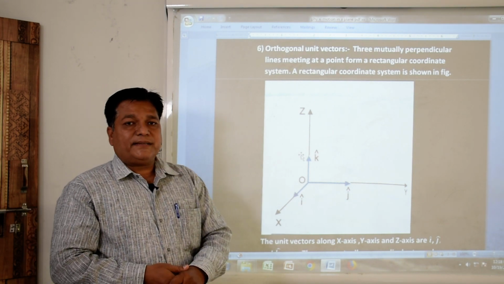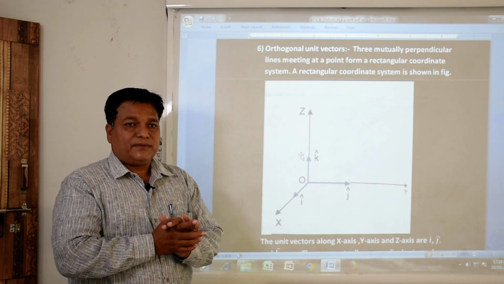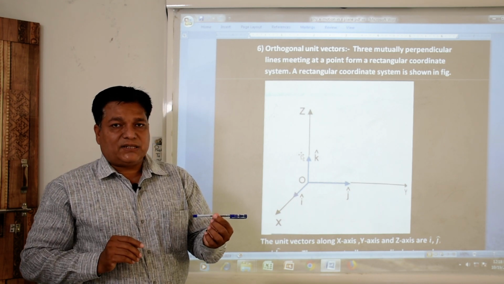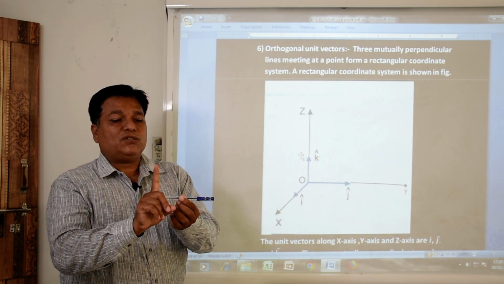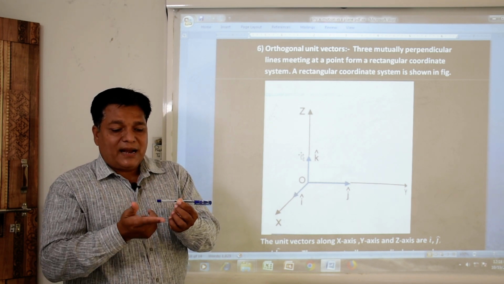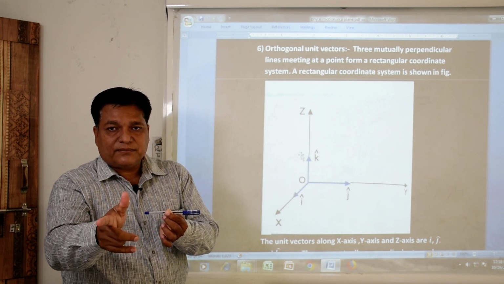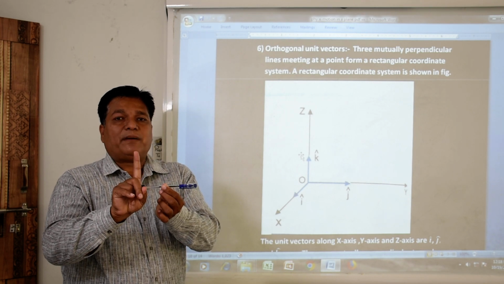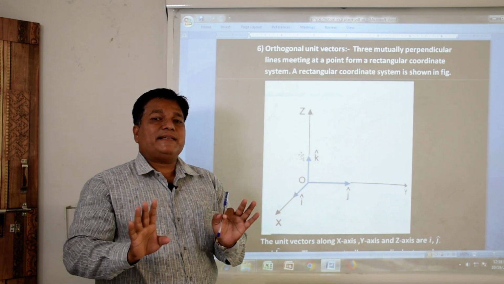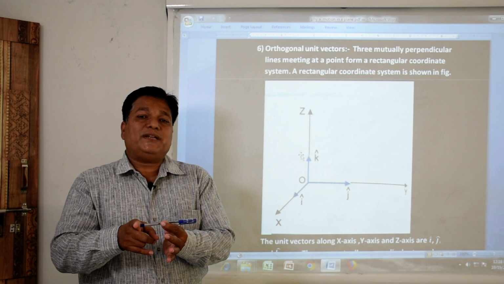Orthogonal unit vectors means three vectors which are mutually perpendicular to each other. Suppose one horizontal line shows the x direction, the x axis. The vertical line shows the y direction, and another line which is perpendicular to both of these is the z direction. So these two are perpendicular to each other, and the third direction z is also perpendicular to both. It means that all three axes are mutually perpendicular to each other.